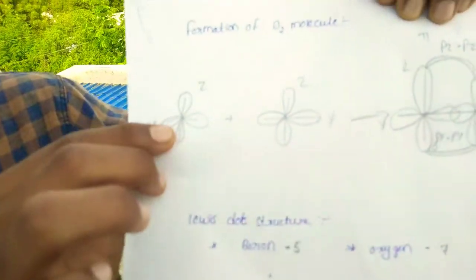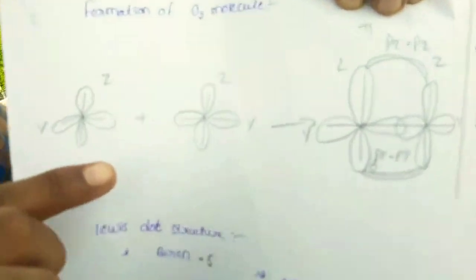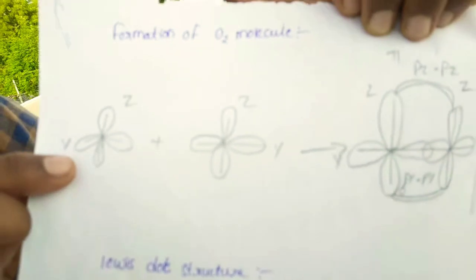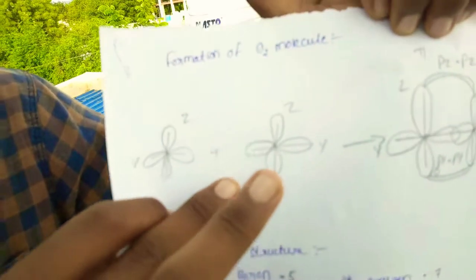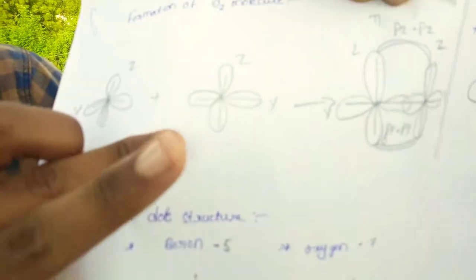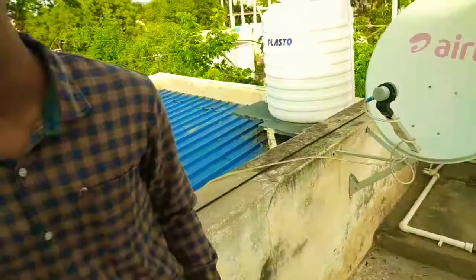Here only one electron is there, and here one electron is there. By losing one electron from the first atom and gaining one electron by the below atom, we will get overlap. This is known as the octet rule.